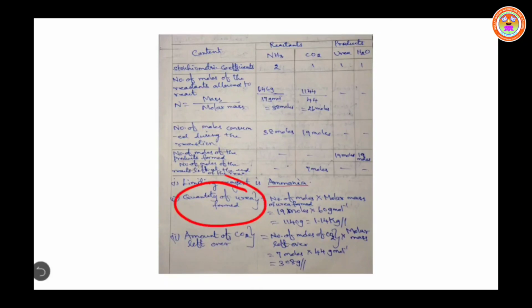Mass is equal to number of moles into molar mass, that is, the number of moles of urea formed into molar mass. Here the number of moles of urea formed is 19 moles. Its molar mass is 60 gram per mole. Therefore 19 moles into 60 gram per mole is equal to 1140 gram, which is equal to 1.14 kilogram. Therefore the quantity of urea formed in kilogram is 1.14.